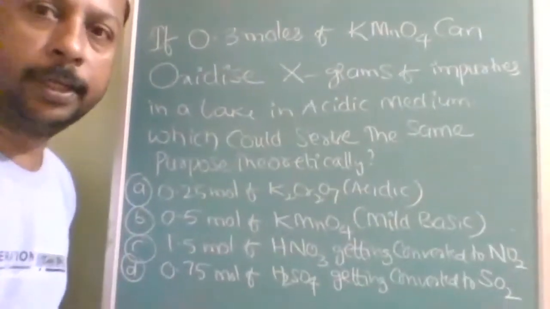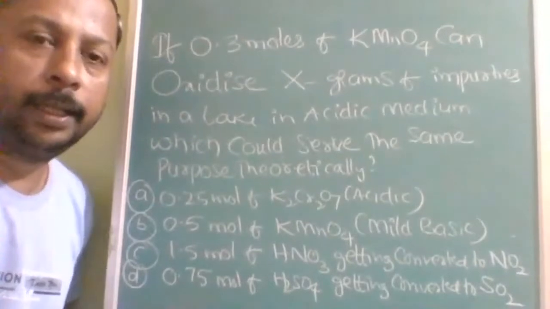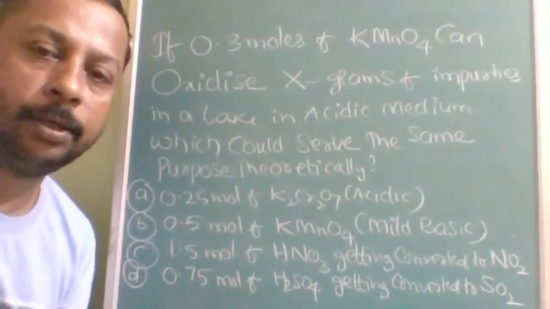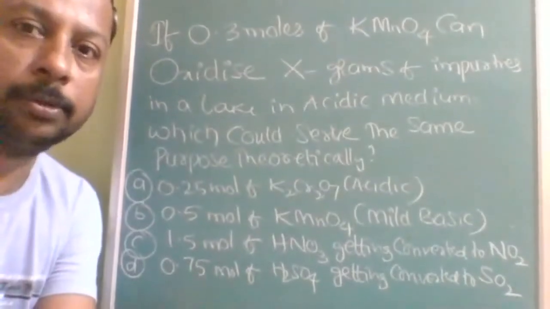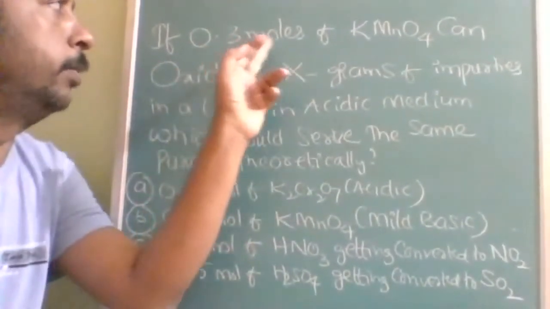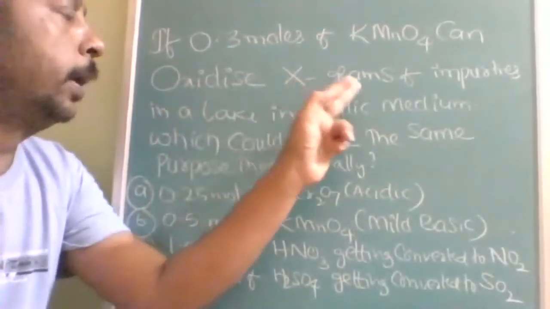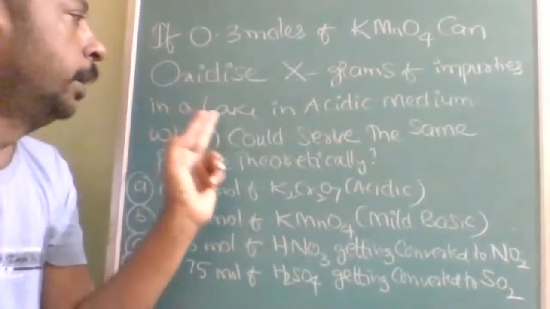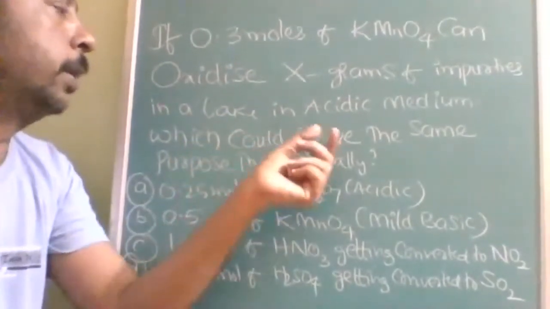This question is based on the equivalent factor, finding the equivalent factor, and during the reaction, equivalent moles must be the same. So initially 0.3 moles of KMnO4 can oxidize X grams of impurities in a lake in acidic medium, which could serve the same purpose.